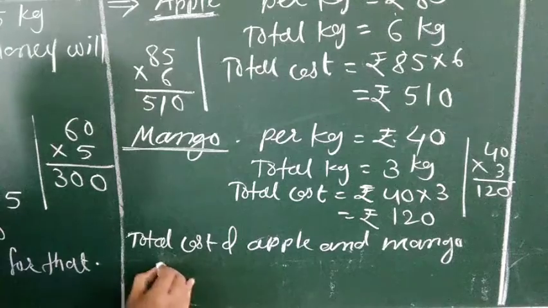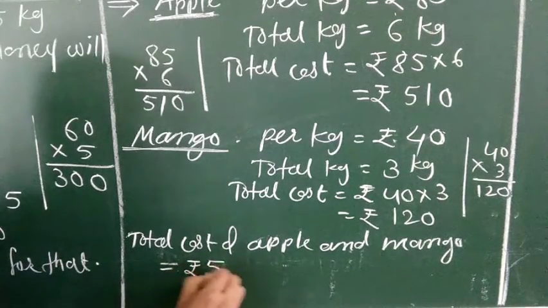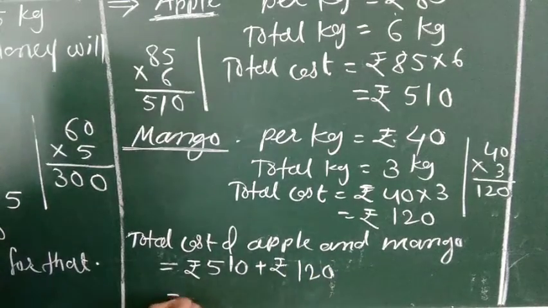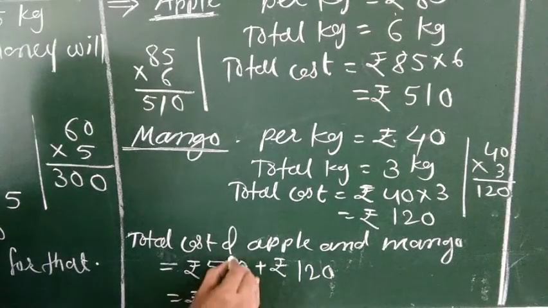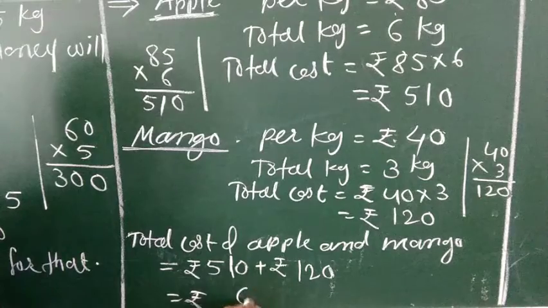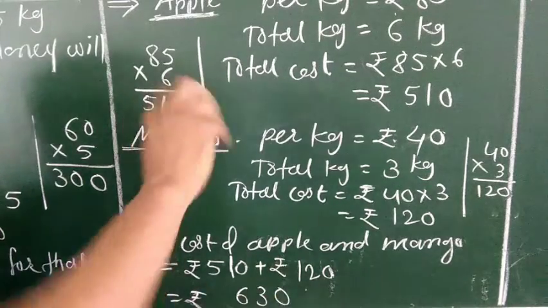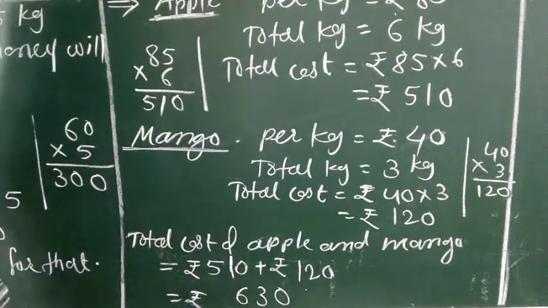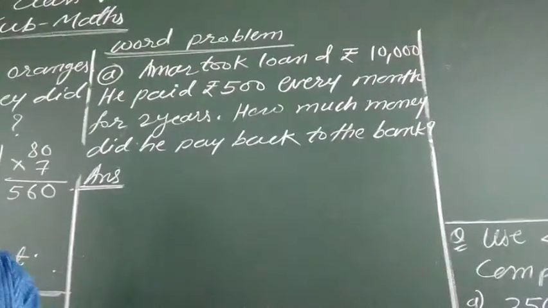Total cost of apple and mango equal to how much? ₹510 plus ₹120. See, at this number, 510 plus 120, it is ₹630. Okay, so it is the total cost of 6 kg apple and 3 kg mango. Next, word problem. See, it is a word problem.